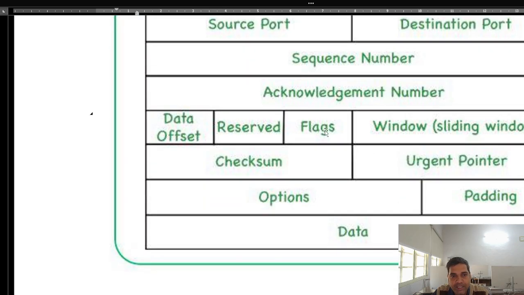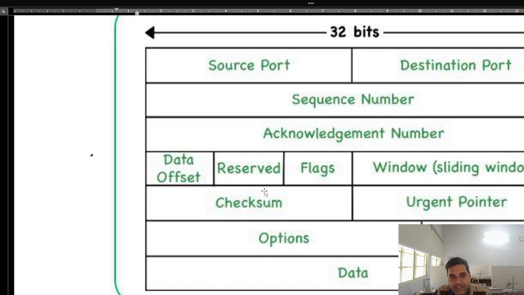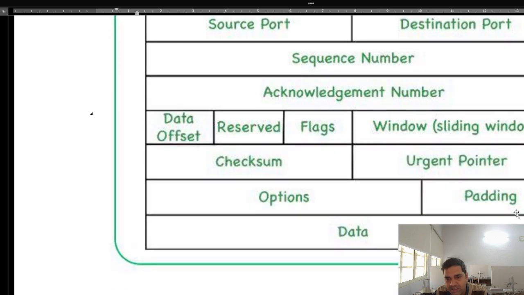Here some bits are there: data offset bits, reserved bits, flags, and the window, the sliding window protocol, meaning one window is a certain size of packets, and after sending the data it slides or moves. Checksum is for checking errors, that is, whether the received data is in proper condition or not. Then the urgent pointer means this packet is to be delivered as soon as possible. Then some options, some padding. Now here the data payload is added.